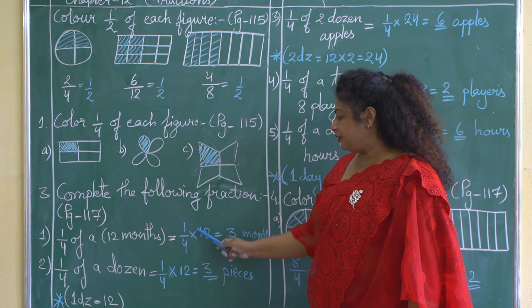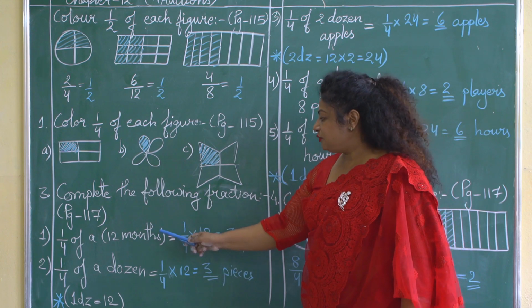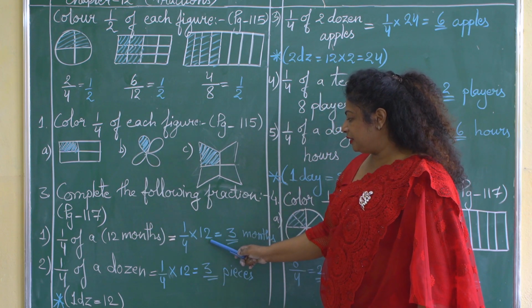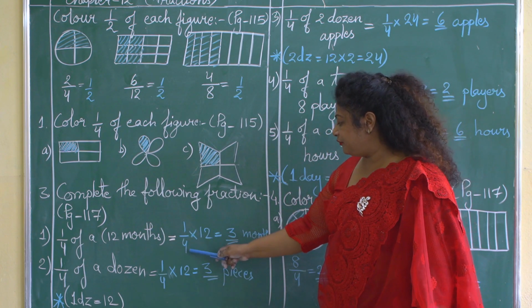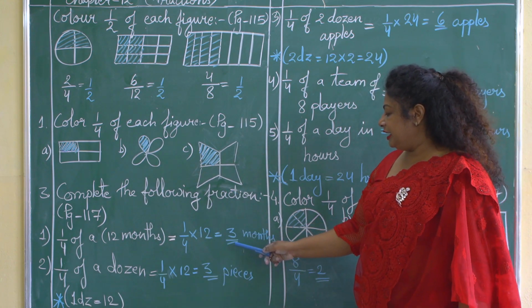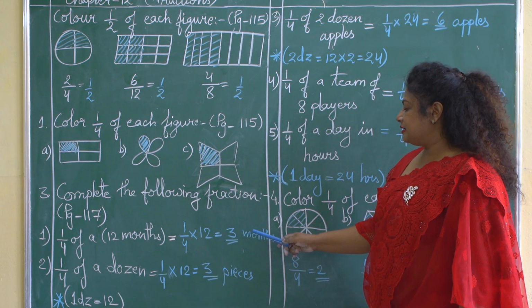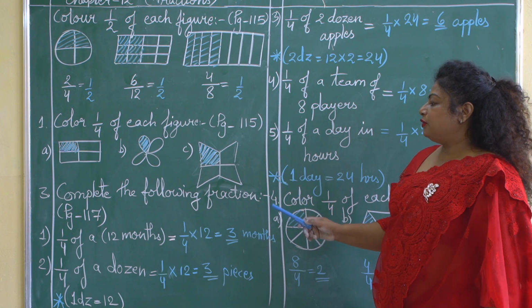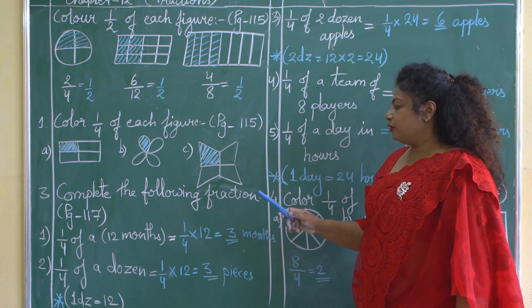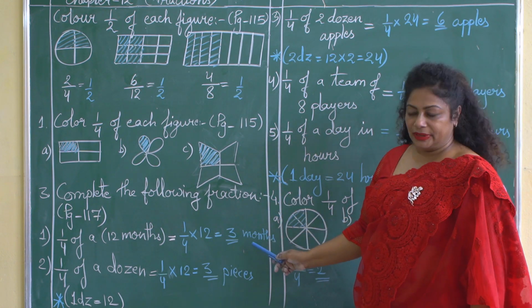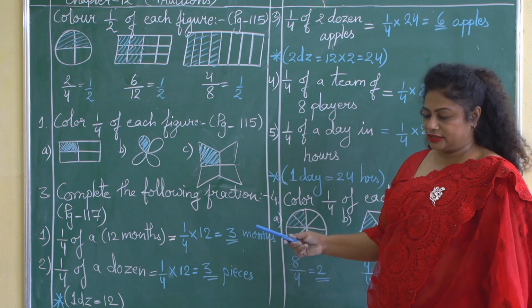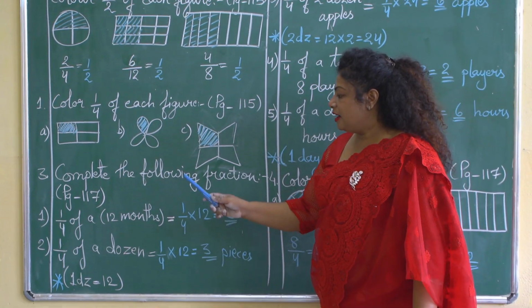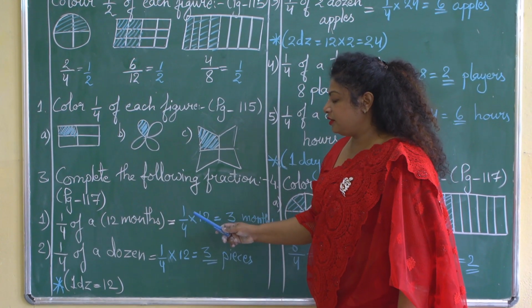Of means the sign of multiplication. And 12 months is given, so write 12 over here. If we divide this 12 by 4, we will get 3 and 3 is the answer, 3 months. That is, out of 12 months, 1/4 of 12 months will be 3 months. Let us come to the next question. Next question is 1/4 of a dozen.